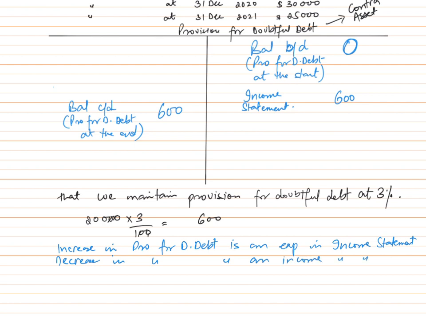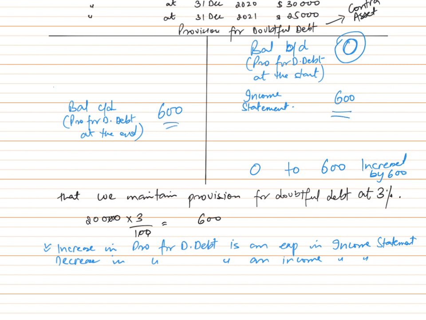So as you can see, previously our balance was 0, and at the end our balance of provision was 600. So we can safely say our provision for doubtful debt increased by 600, because it jumped from 0 to 600. And since it increased by 600, we'll have to record this increment as an expense in income statement. So we will write an expense, increase in doubtful debt, as 600, and this value would come here for income statement.